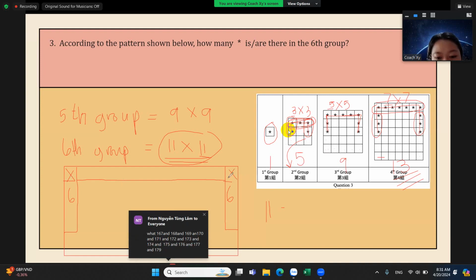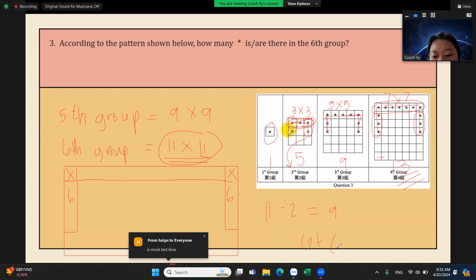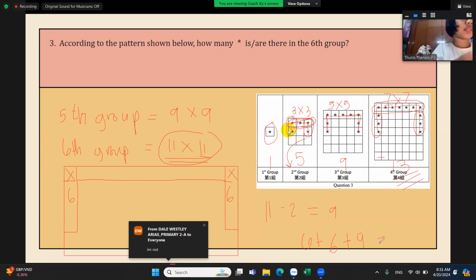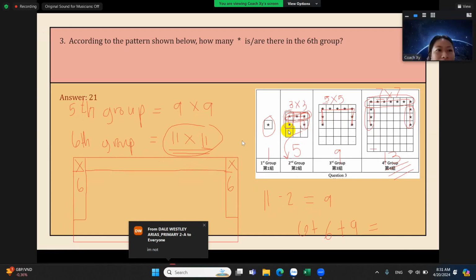The box here. So 11 minus 2, that's 9. So we can have 6 plus 6 plus 9. So what is the answer here? 21. Very good. So the answer should be 21.